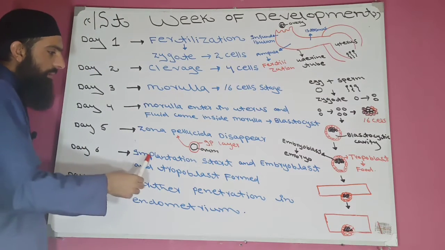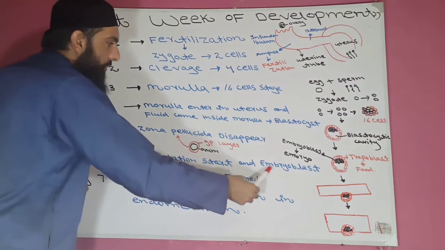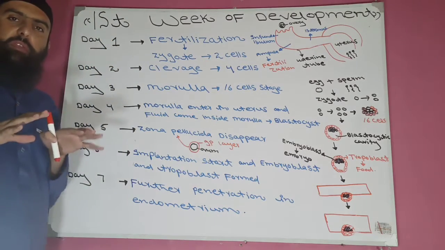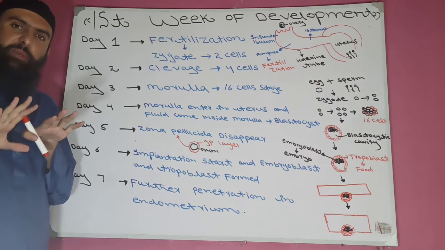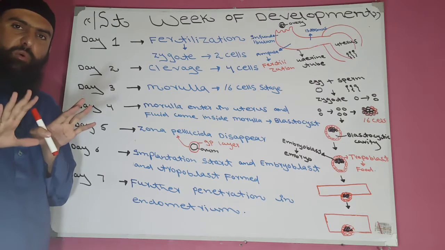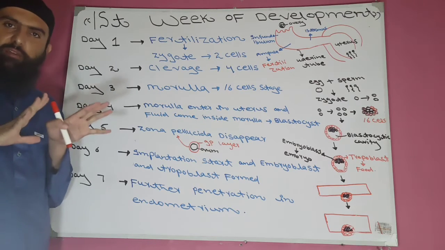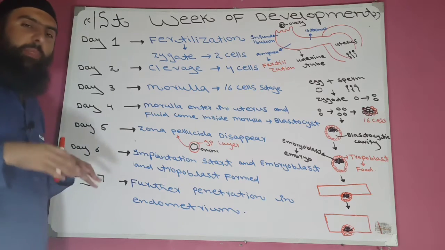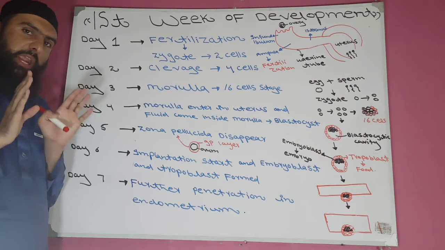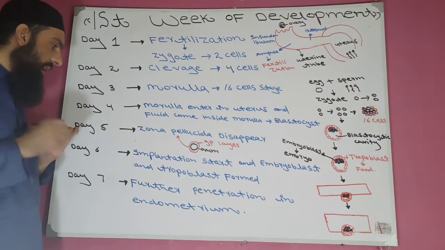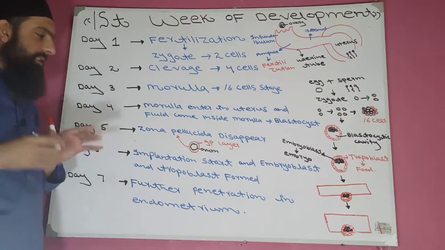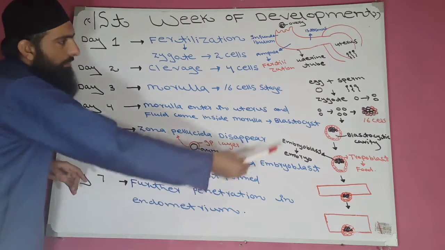On day 6, implantation starts and the embryoblast and trophoblast form. On day 6 implantation starts, meaning the attachment of the embryo with the endometrium of the uterus is called implantation. So the embryo will attach with the endometrium of the uterus, and the embryoblast and trophoblast form. Now we will understand the embryoblast and trophoblast with the help of a diagram.